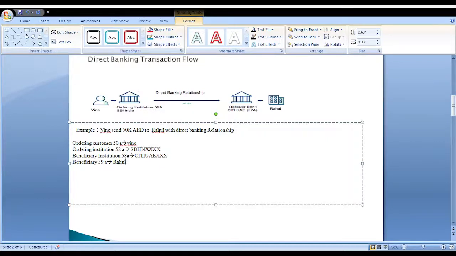In this direct banking relationship, no correspondent banks are involved, so we can understand the transaction flow in a very easy manner. Next, we will look at the indirect banking transaction flow.